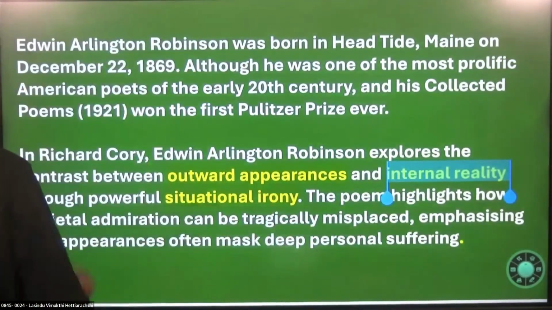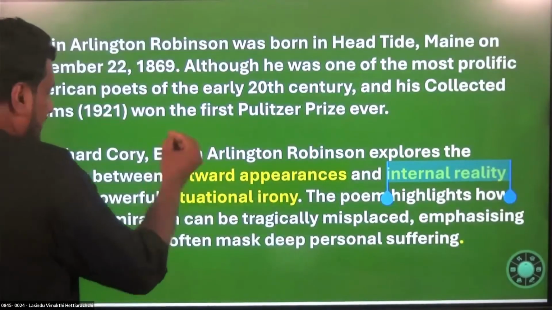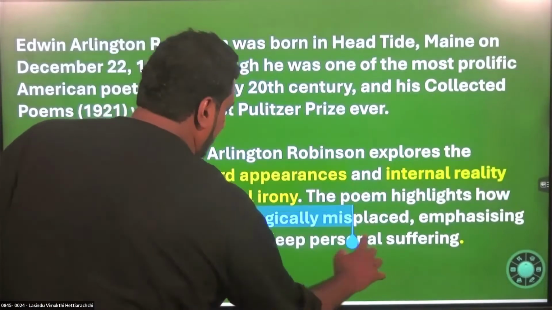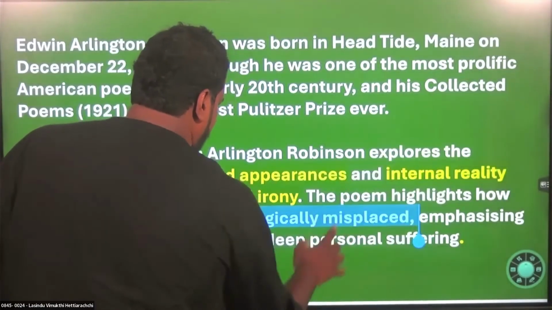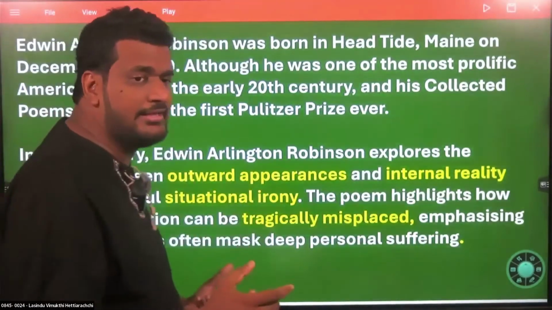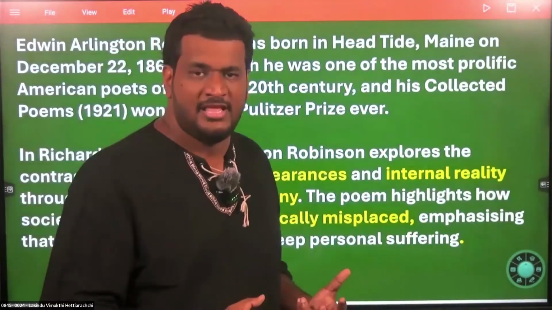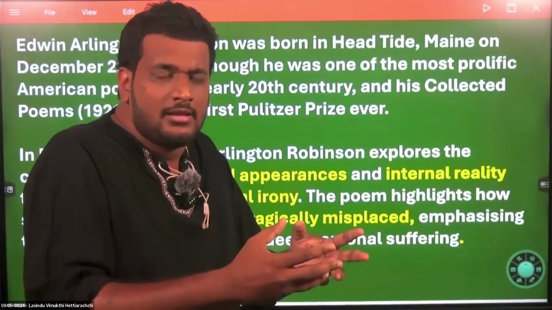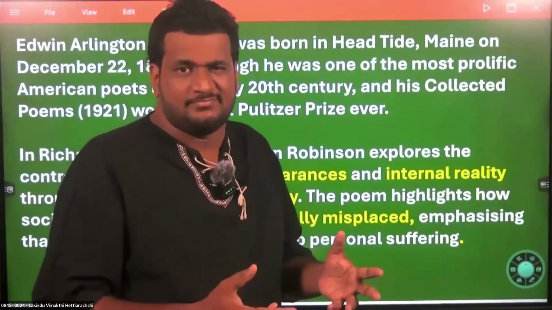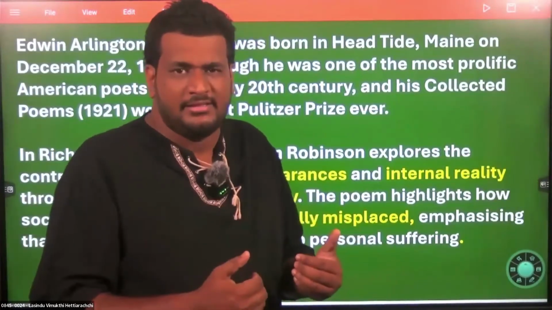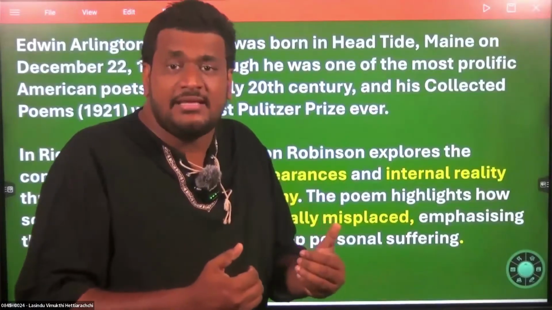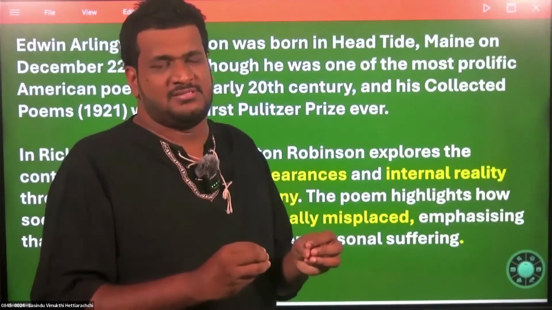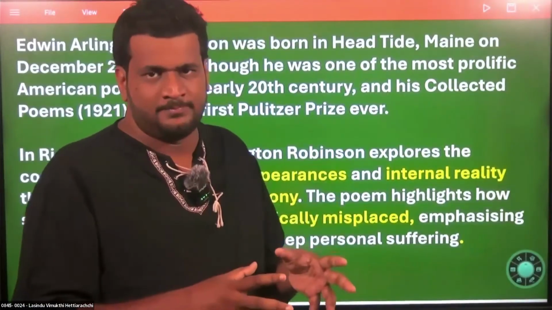Read very carefully. Societal admiration can be tragically misplaced, right? So what do you mean by that in simple words? In simple words, the society is highlighted by the people who live on the pavement. They are the ones who are actually explaining to us about Richard Cory's character, right? The third party. They can be identified as the society. But make sure to remember, sometimes our judgments are wrong.